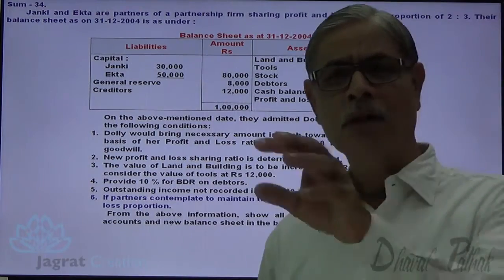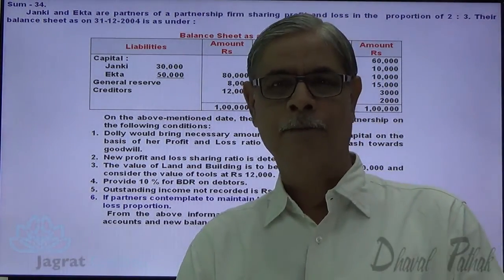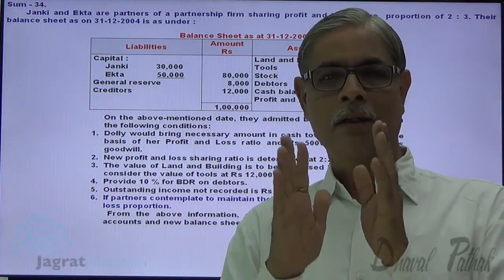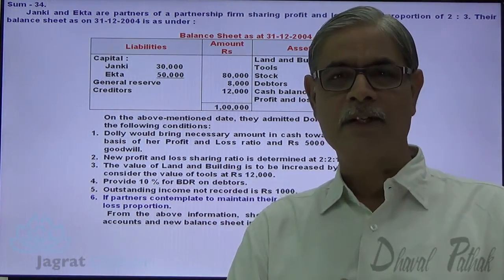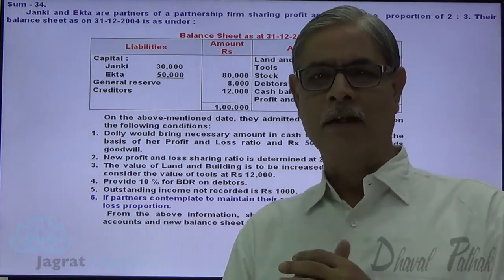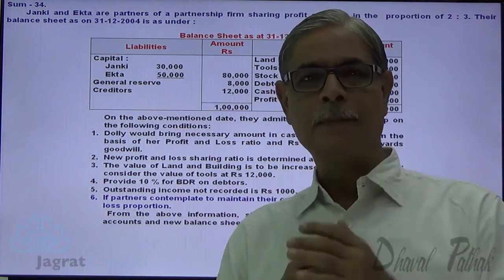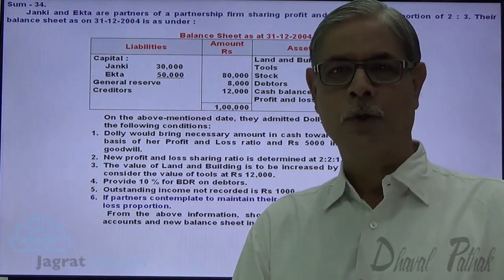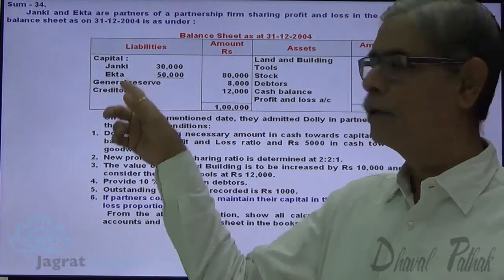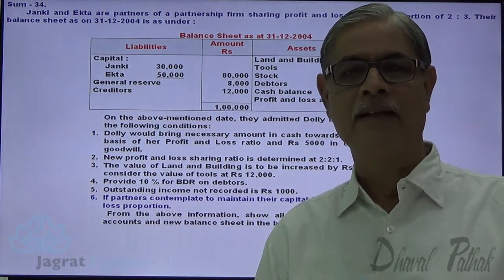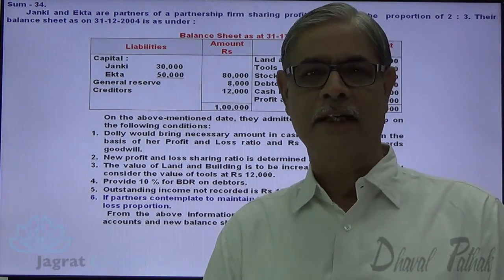Now, if all the partners desire to maintain the total capital of the firm in the profit sharing ratio, so here the new partner brings 1/5 capital, but the remaining 4/5 capital also should be in the profit sharing ratio, and that capital belongs to Janki and Ekta. So Janki and Ekta are also required to maintain their capital in the new profit sharing ratio.